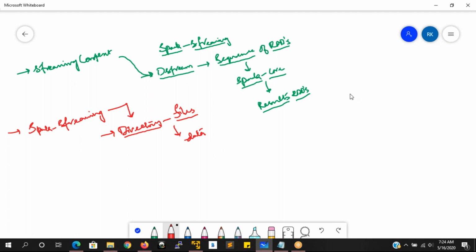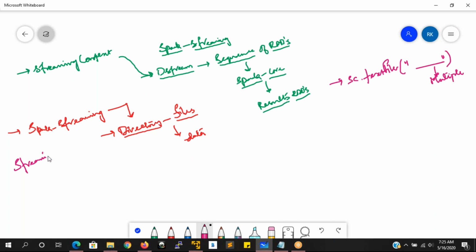Generally, when we go to the Spark core engine, we provide sc.textFile or wholeTextFiles, and then we read the data from some location. In this location you can have multiple files, and then we read them. But here I am going to read the data using the streaming context. Using the streaming context, I am going to read the data from the directory, and we will see how exactly this application is going to run.